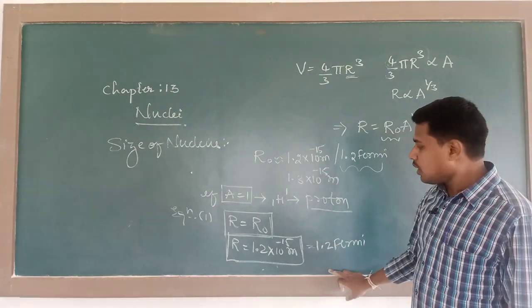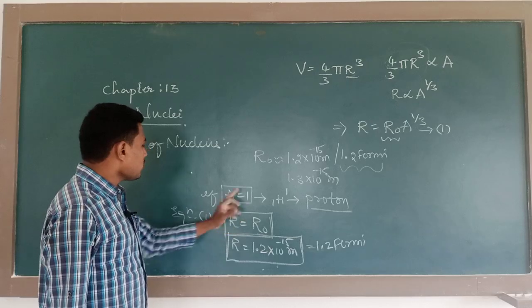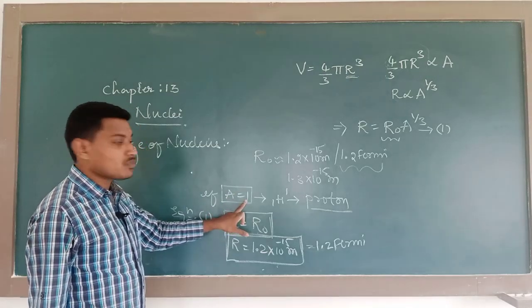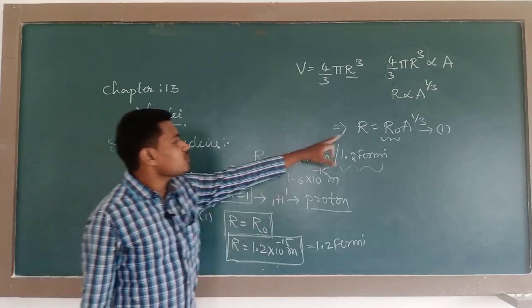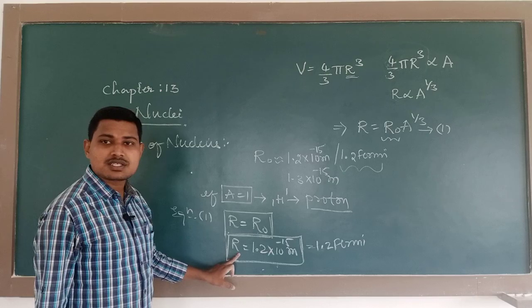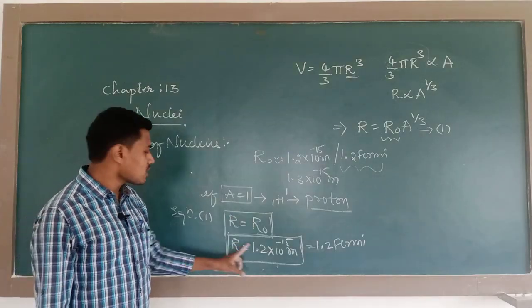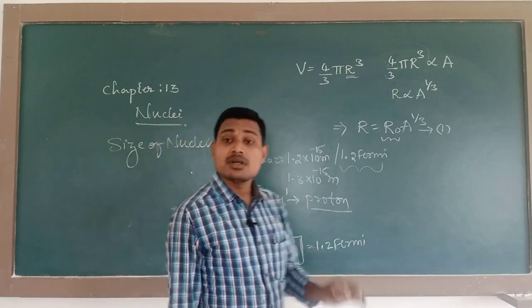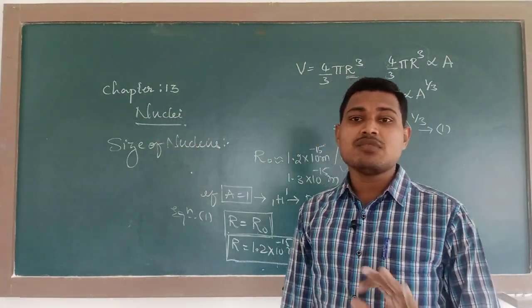So for a proton the atomic mass number is 1, that is 1H1, hence r is equal to r naught. Therefore the radius of the proton nucleus of the hydrogen atom becomes 1.2 Fermi. Remember, this is the smallest radius of an element in nature.